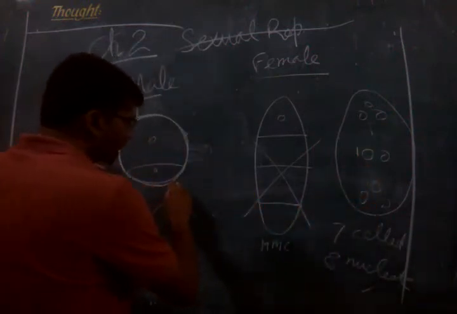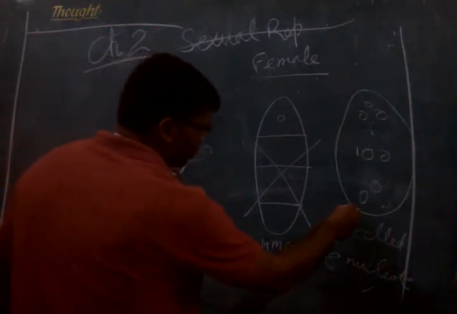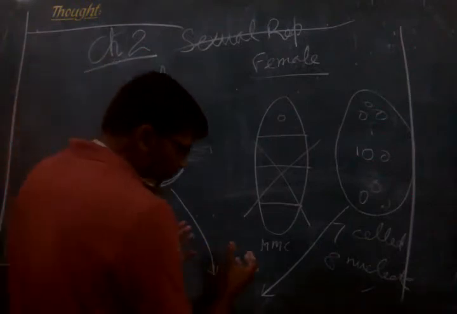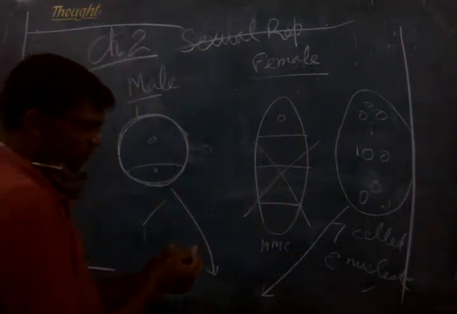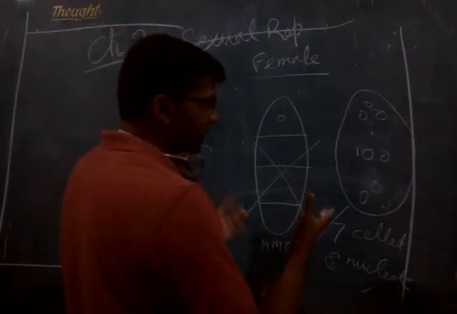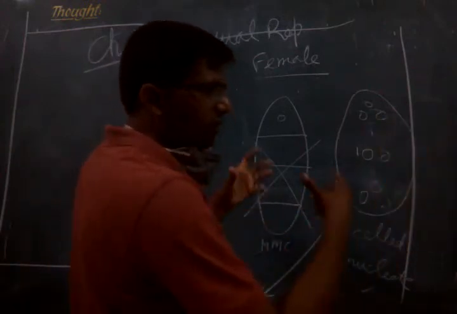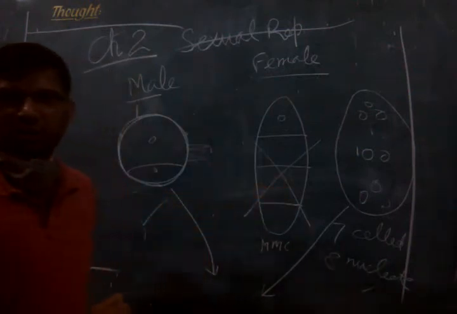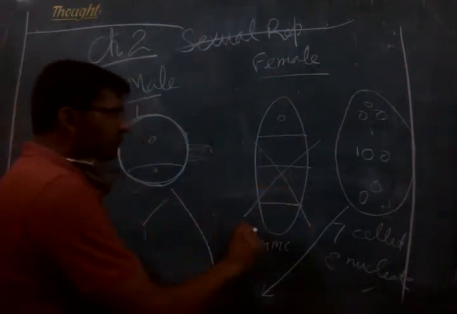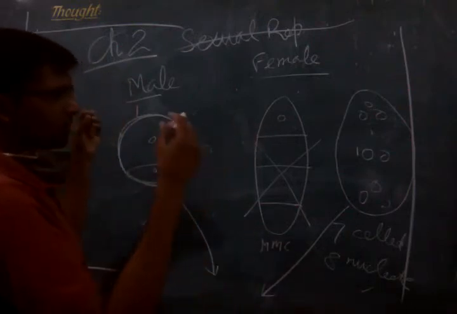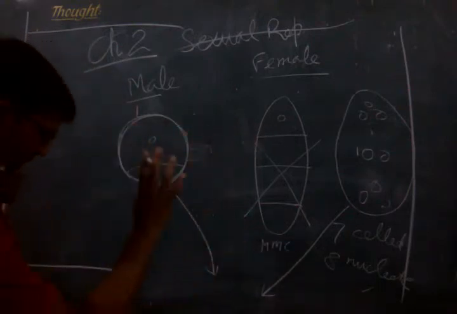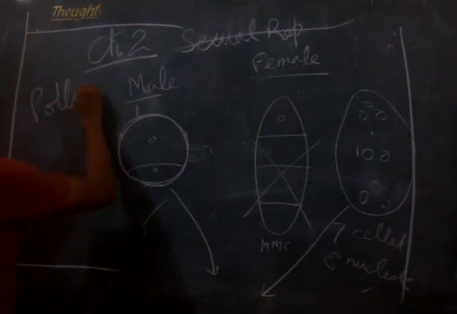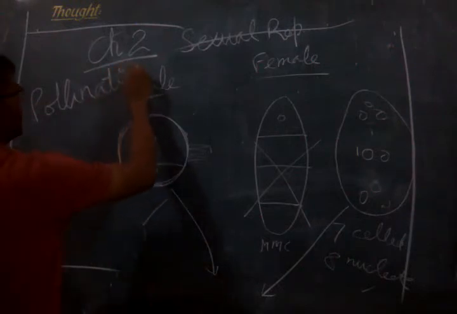Now this has to come to this. They have to come physically, they have to come close to each other. So a physical proximity is needed, only then their fusion or fertilization can take place. So how to bring about this? The mechanism which makes this possible is nothing but pollination. Okay? So now in this lecture we will discuss pollination.